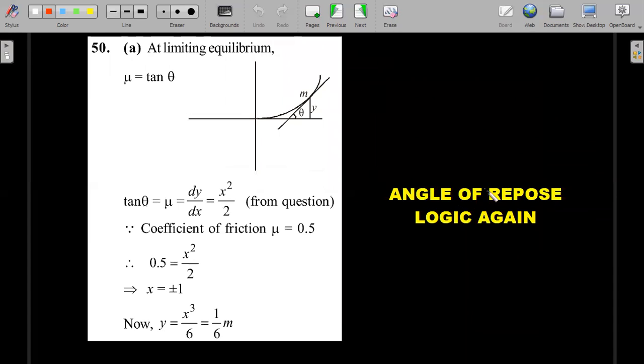Angle of repose logic again you could use. So this is like an inclined plane. It's a pretty straightforward question. Okay, let's move forward.